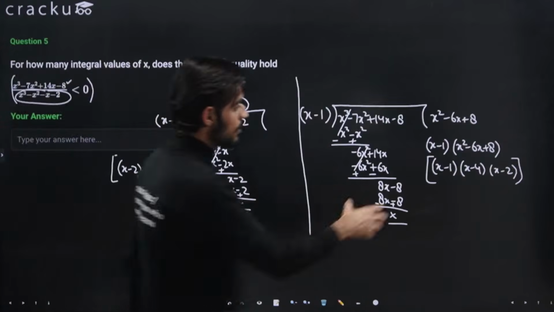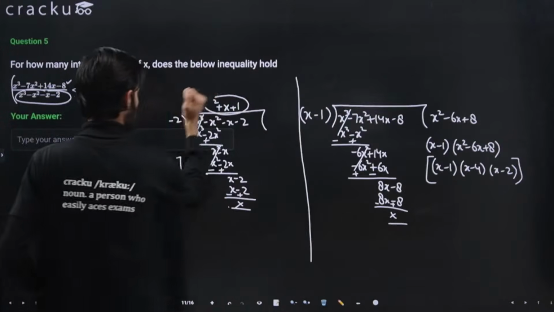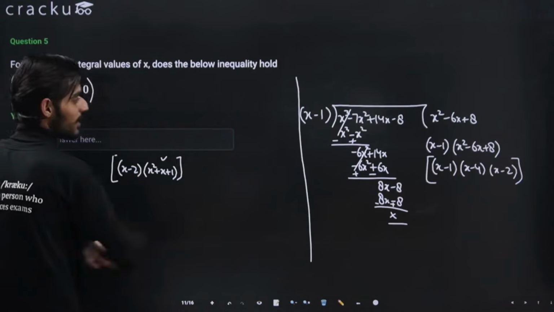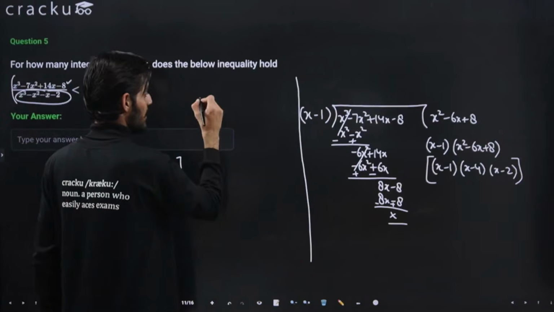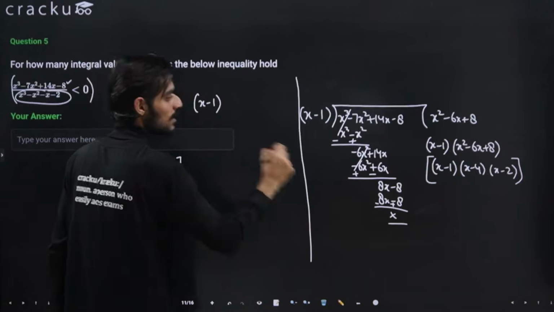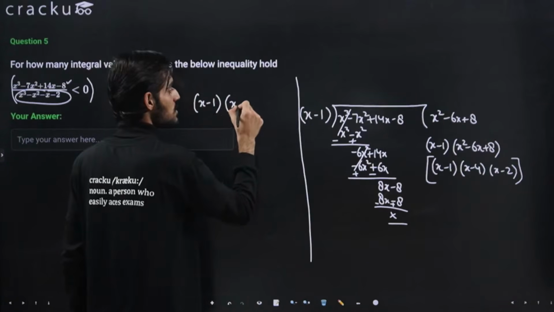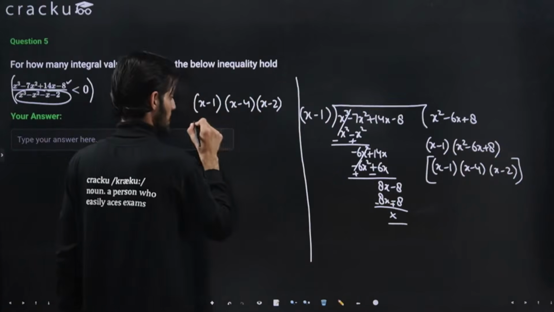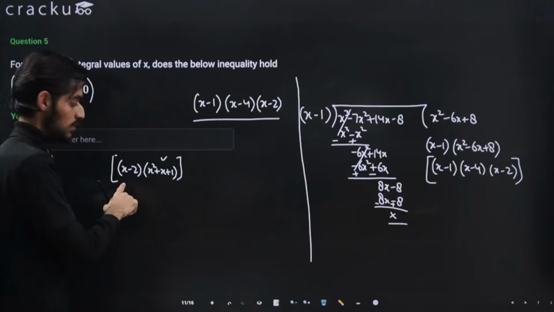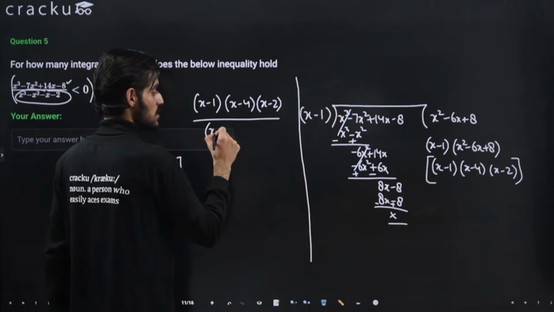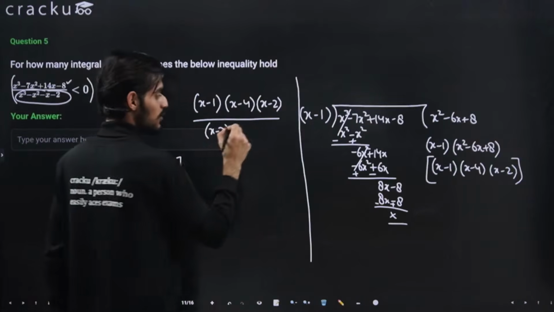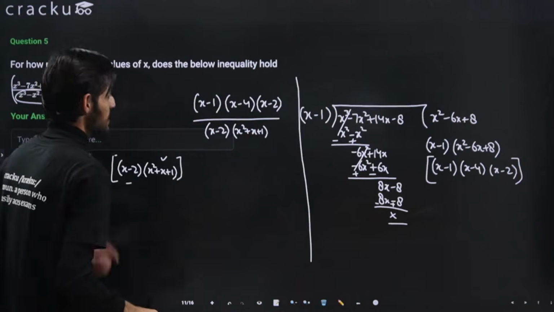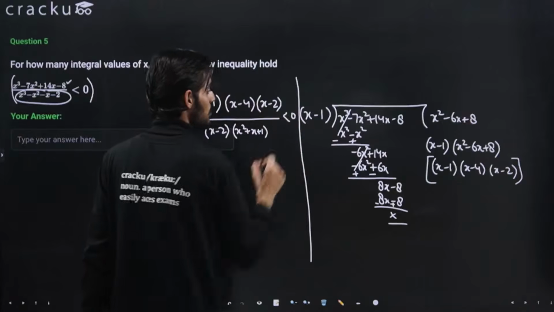Now we are able to figure out the values, so I can just put the value here. The numerator is x minus 1, x minus 4 and x minus 2, divided by x minus 2, x square plus x plus 1. This is less than 0.